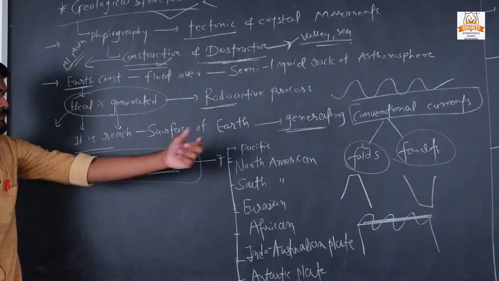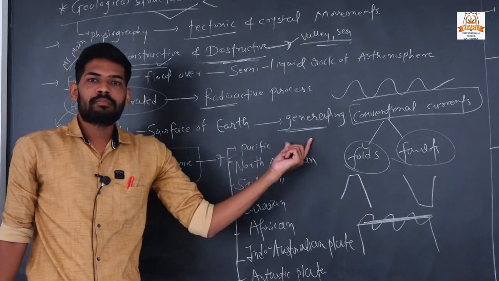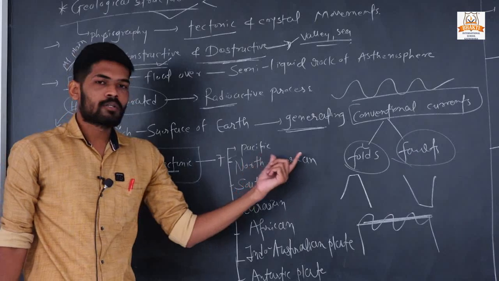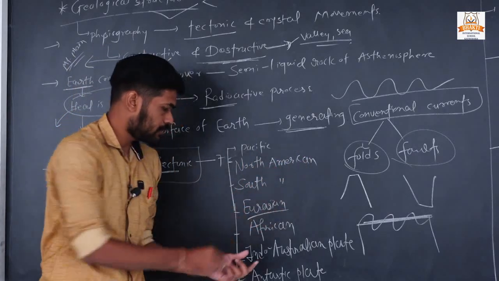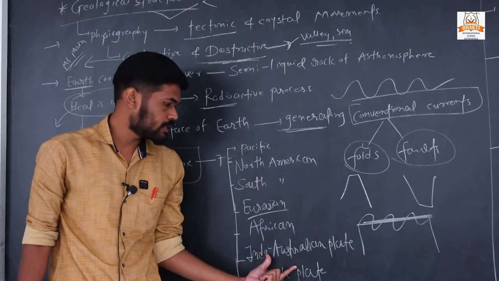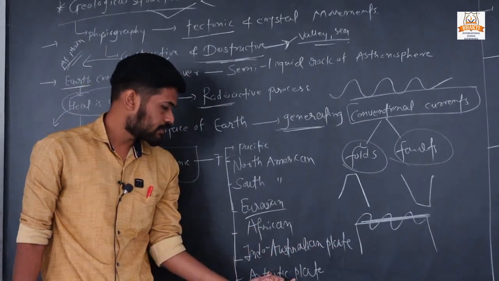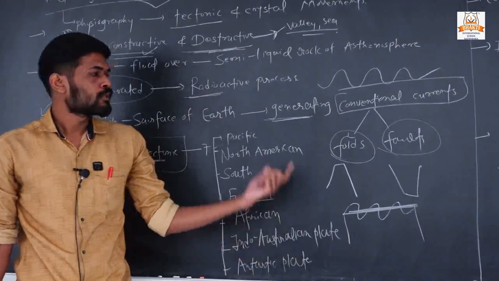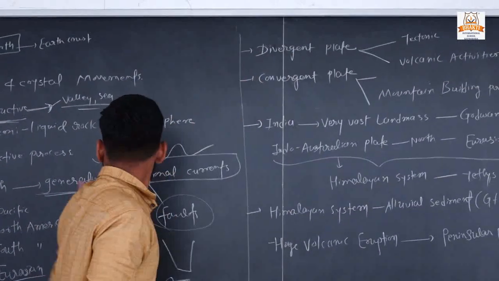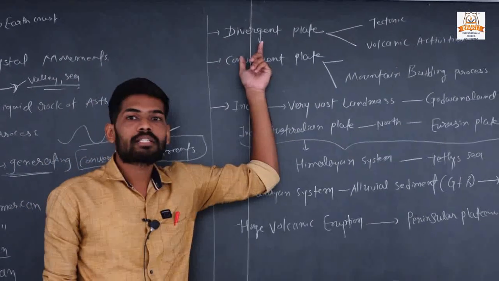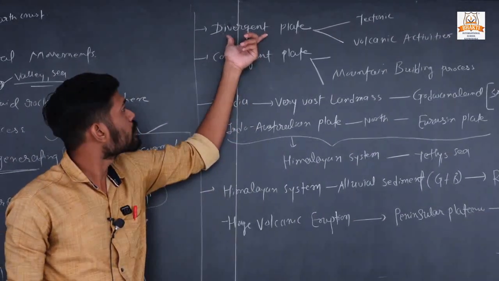Which are they? First, Pacific plate, second North American, third South American, fourth Eurasian, fifth African, sixth Indo-Australian plate, and seventh the Antarctic plate.